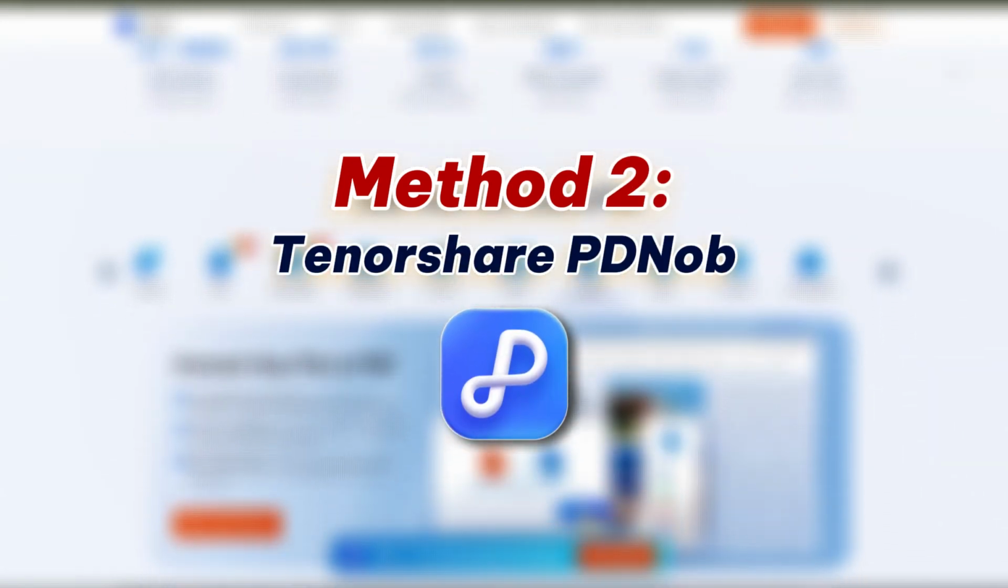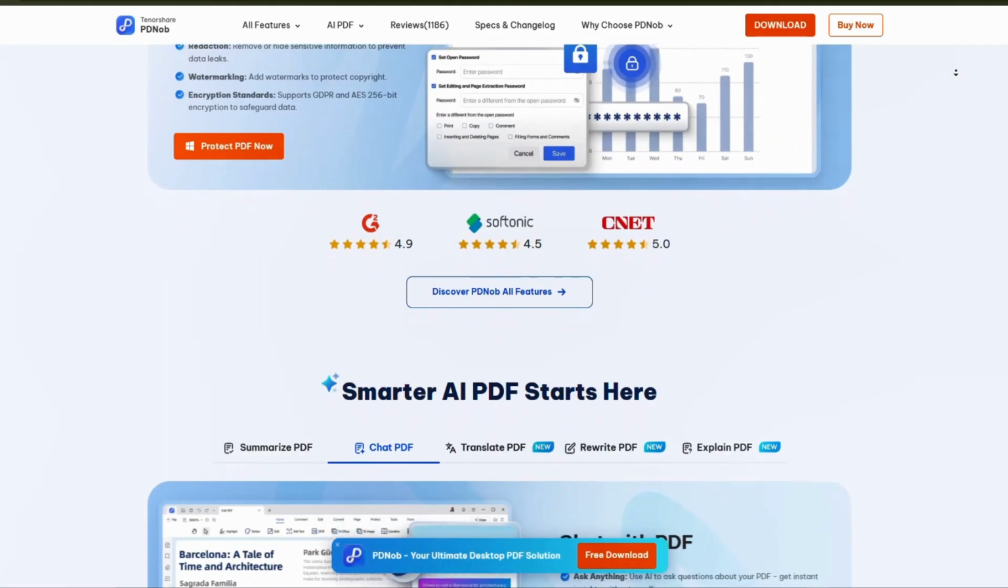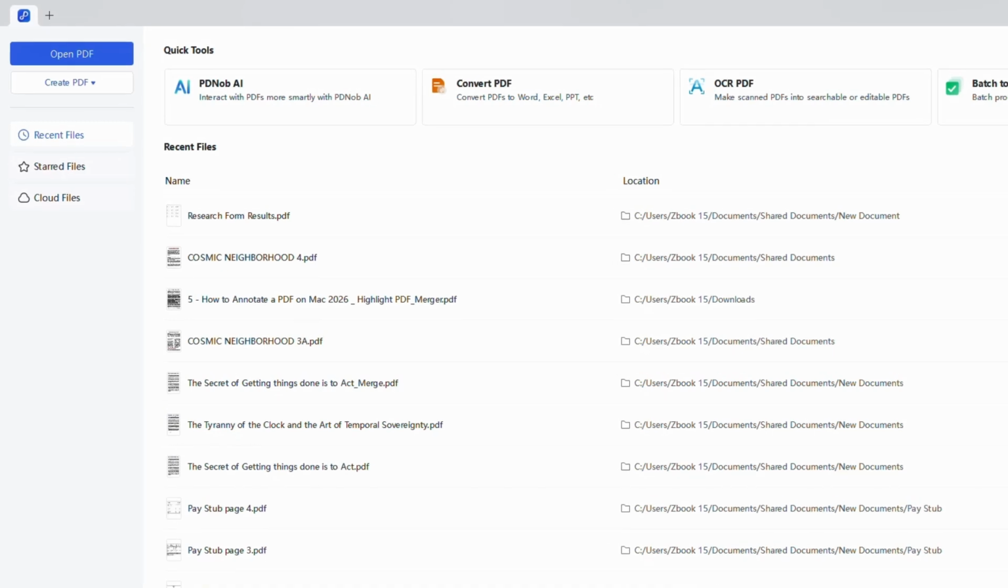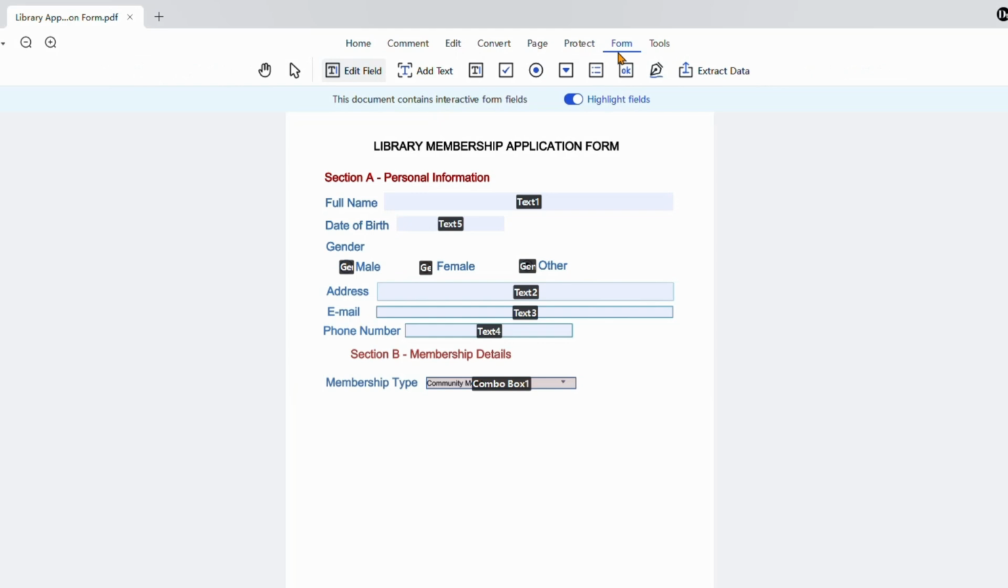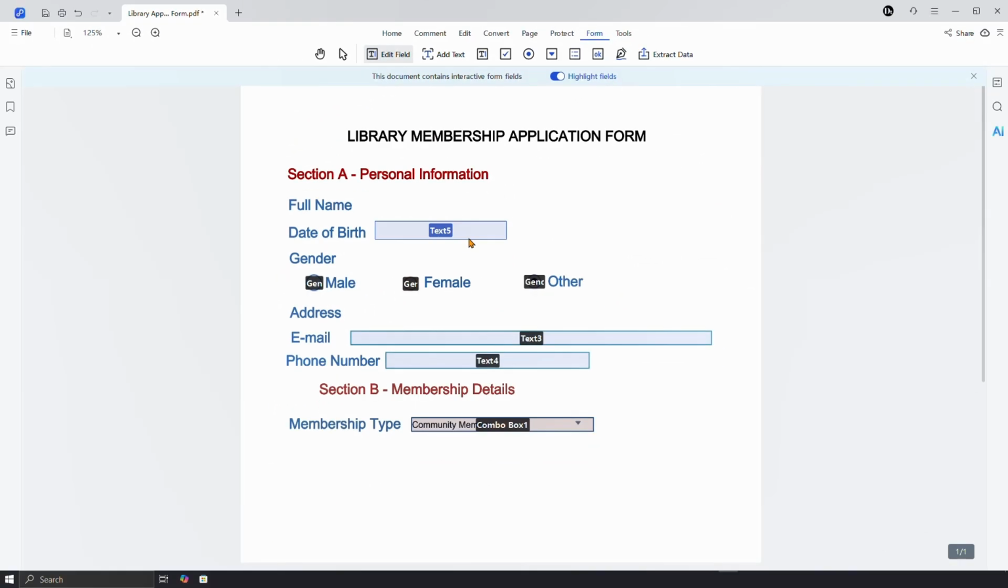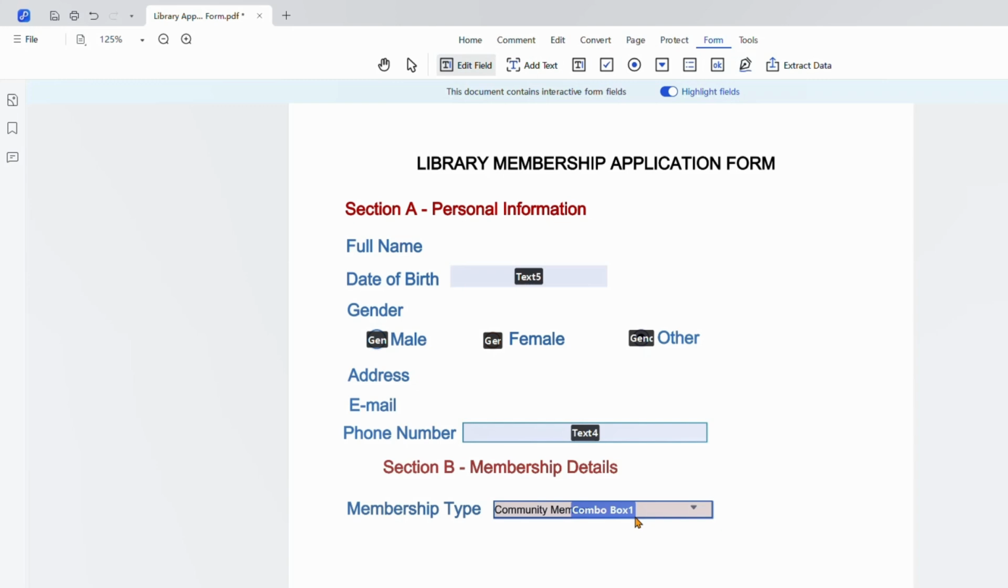This is where Tenorshare PDNob shines. Here's the process. Open PDNob and import your fillable PDF. Go to the Form tab, and the software will automatically detect all the interactive fields. Now, you can click on any specific field you want to remove and simply press the Delete key on your keyboard, or right-click and choose Delete. You can remove fields one by one, leaving others intact if needed. When you're finished, click Save to export a clean, non-fillable PDF.